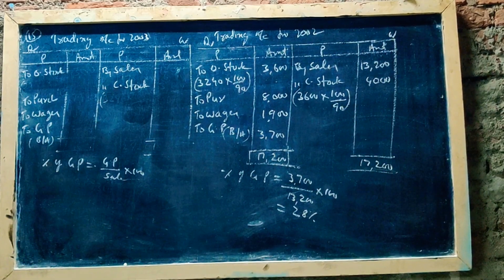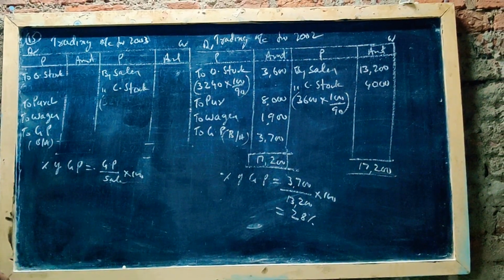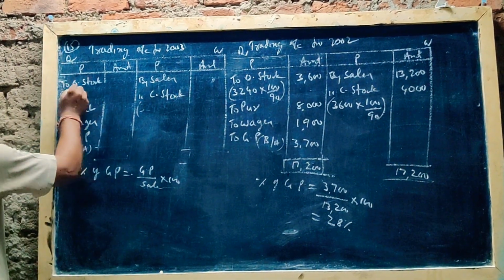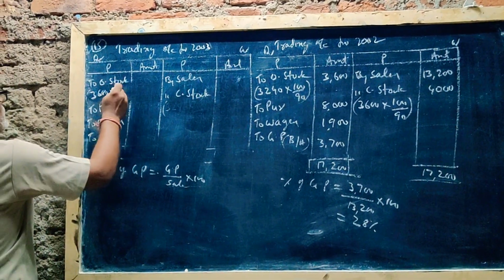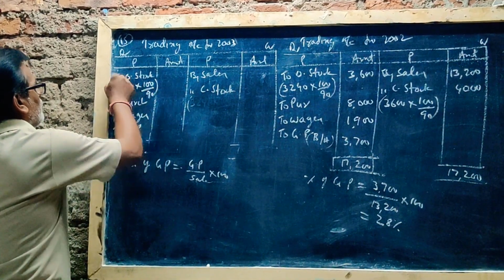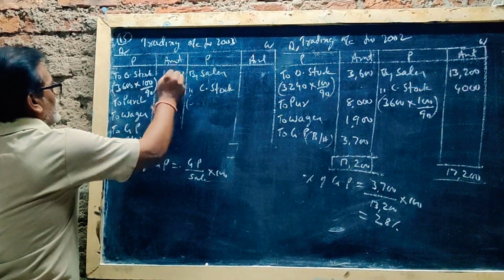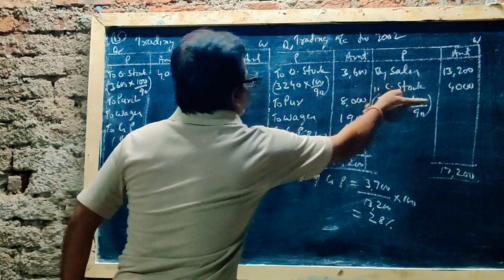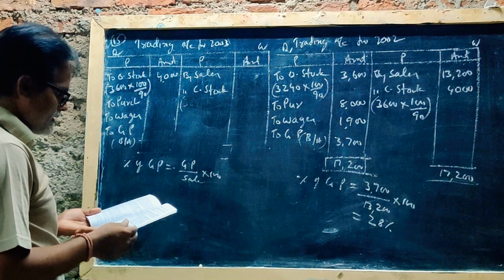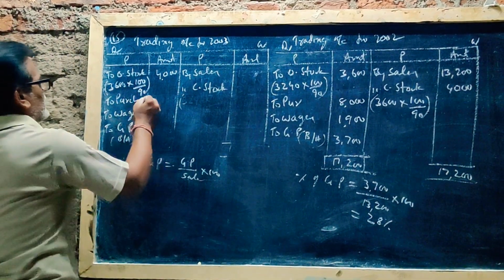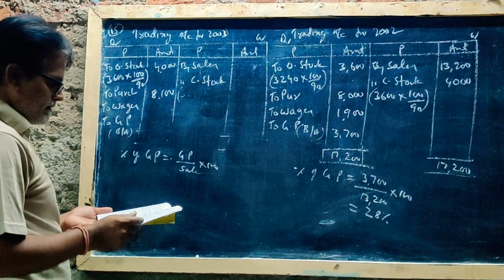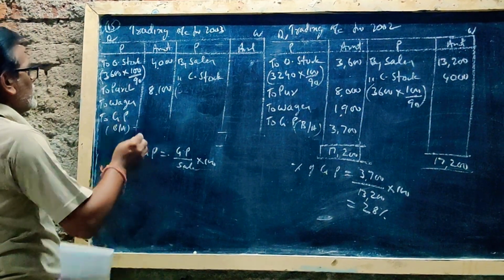Again opening stock. How much is the 2003 opening stock? 3,600. 3,600 into 100 by 90, 4,000 rupees. So that closing stock is here the opening stock. To purchase, in this year purchase 8,100. Wages 2090.